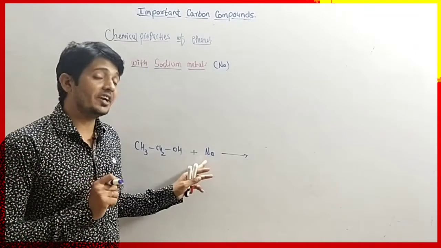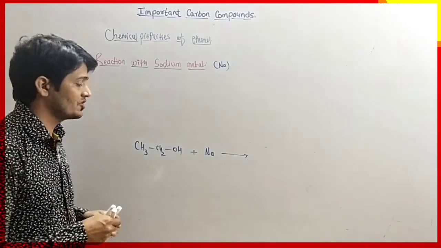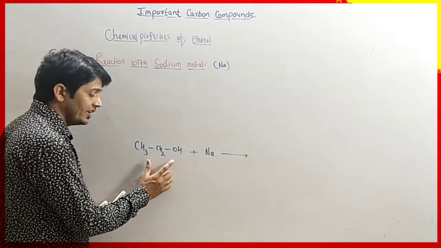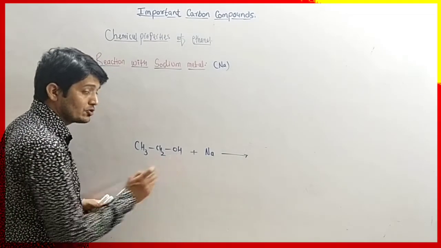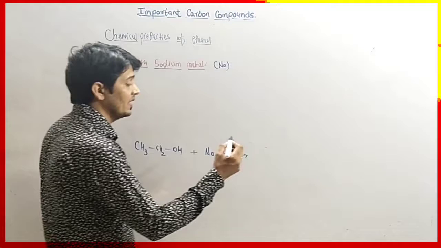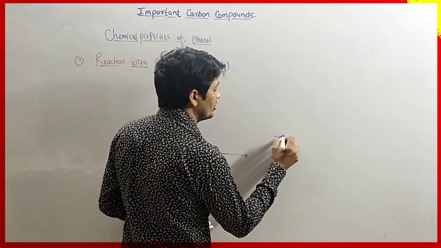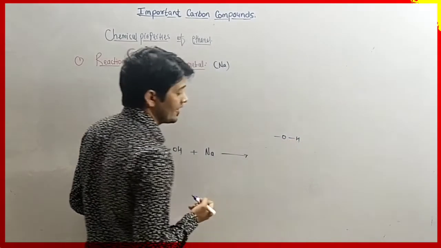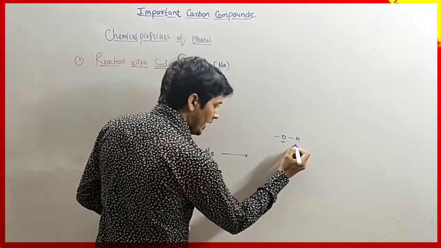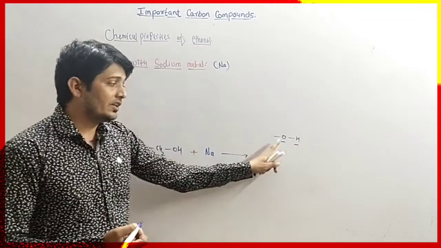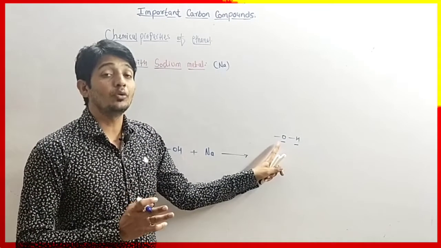It loses its electron very fast. And see ethanol, here we have the OH group. OH group is nothing but a hydroxyl group. It is O and H.